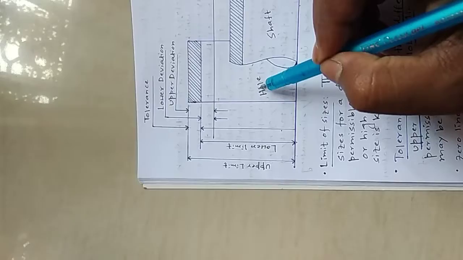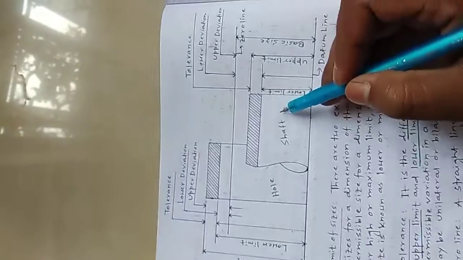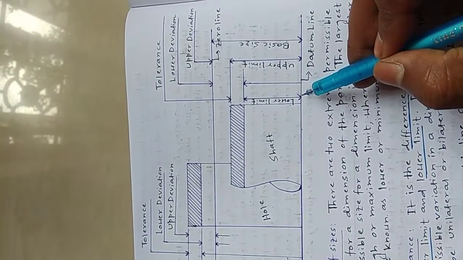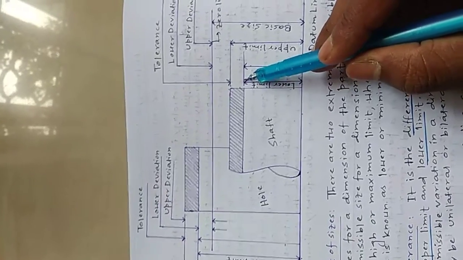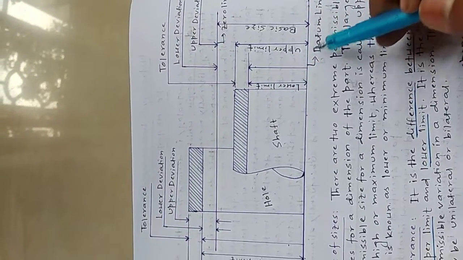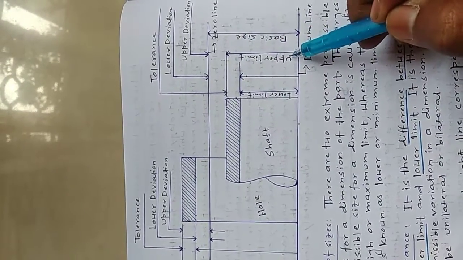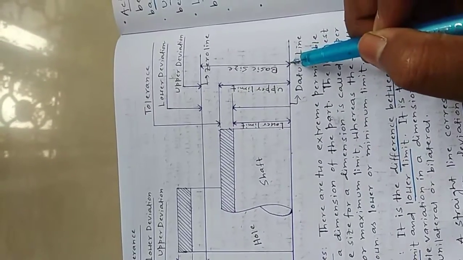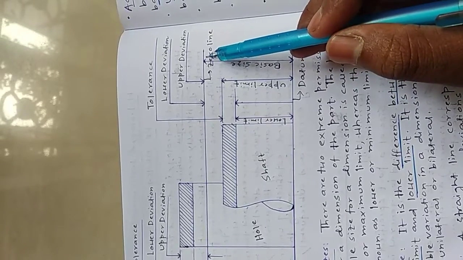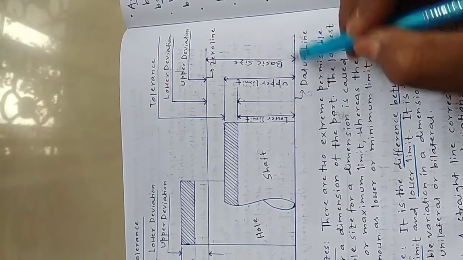This one is for hole. Similarly, for shaft, from the datum line to the lower dimension is called the lower limit, and from the datum line to the upper dimension is called the upper limit, and this one is the basic size, that is the distance between the datum line and the zero line.